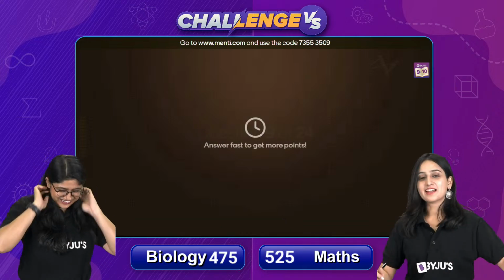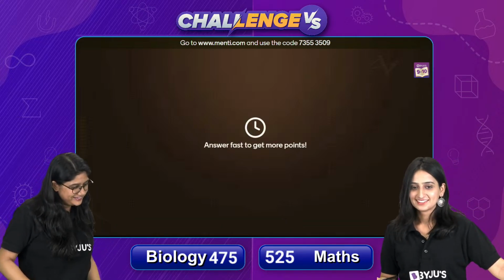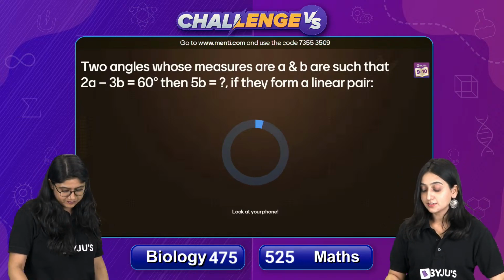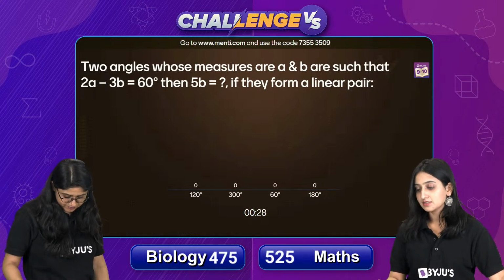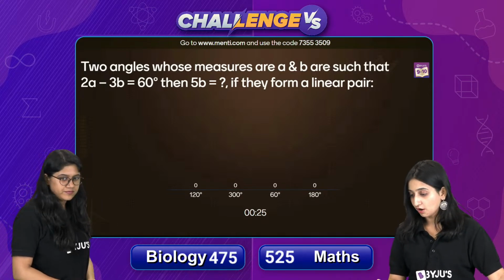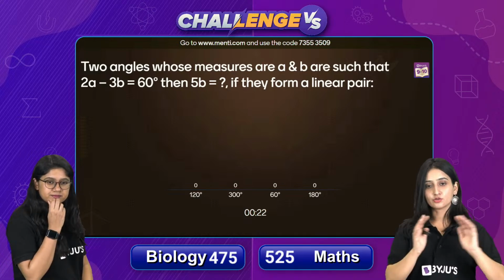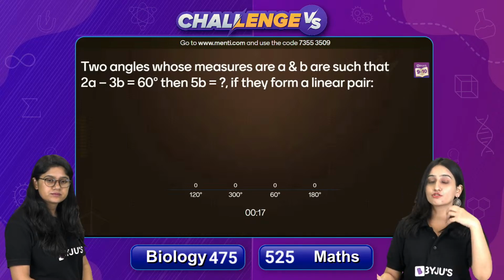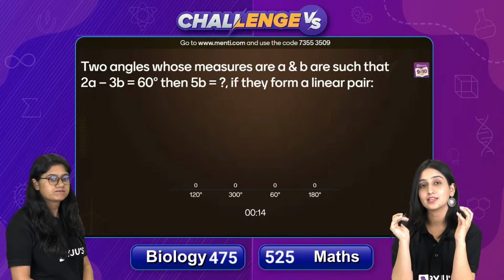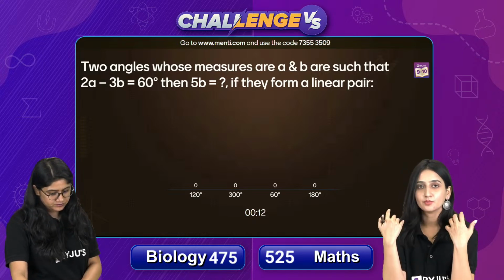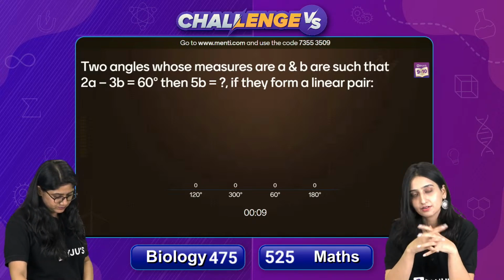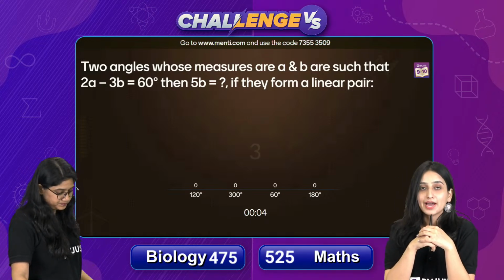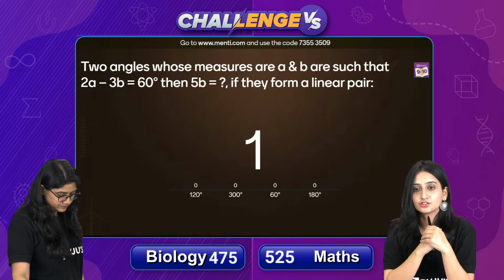Okay, so now question number 9 on your screens. Two angles whose measures are A and B are such that 2A minus 3B is 60 degrees. Then 5B will be equal to what if they form the linear pair? Question को ध्यान से पढ़ना है. एक इक्वेशन आपके पास ऑलरेडी दे रखी है 2A minus 3B equals 60 और उसने ये भी बोल रखा है कि we have two angles A and B and they are forming a linear pair. Now you know the property when the angles are forming the linear pair, आपको क्या relationship use करना होता है and then solve the question and find the value of 5B. आपको 5B का वैल्यू निकालना है. चलो शाबाश.